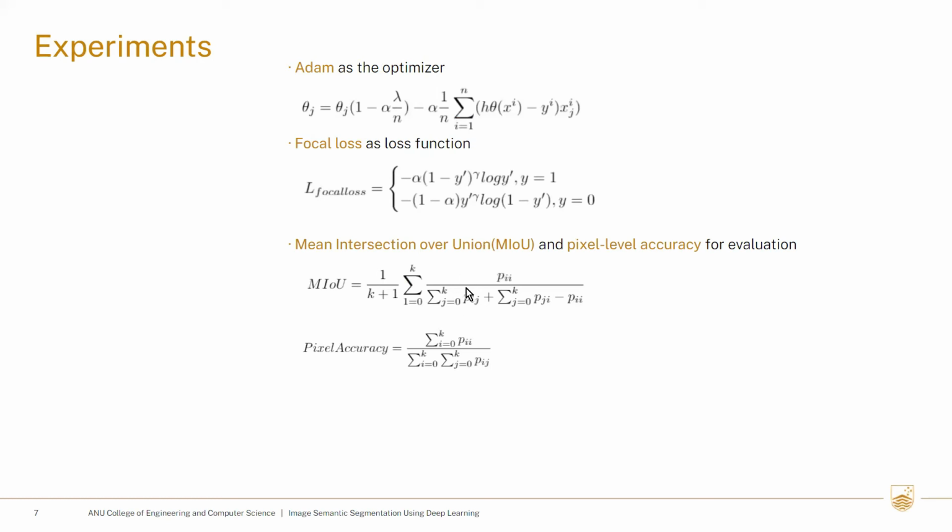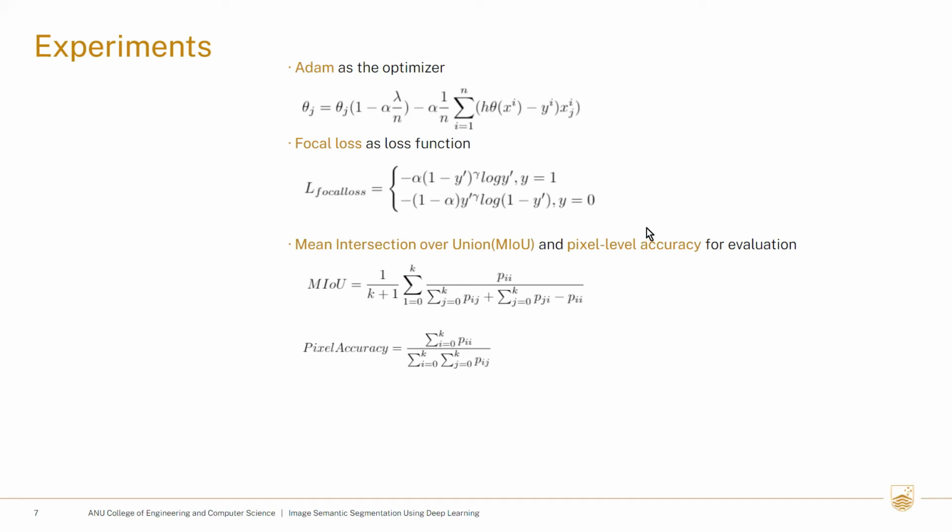To evaluate the module, we use two approaches here. The first one is a pixel level accuracy calculation as the mean average precision. The second one is MIOU, which is very commonly used in semantic segmentation to calculate the average overlap rate. After the experiment, we can find that not every class has the same upward trend. So next, I will hand over to the next student to discuss the results again.